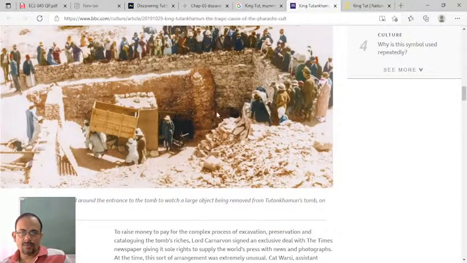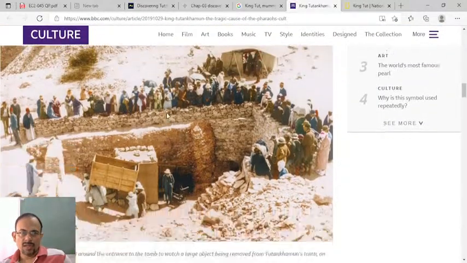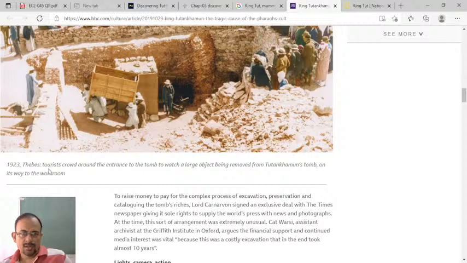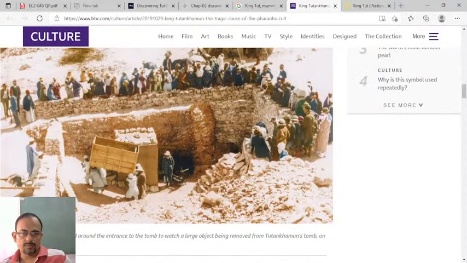See, this is the Valley of Kings, from where his dead body was taken out, his coffin was taken out. It is a picture of 1923. Tourists crowd around the entrance to the tomb to watch a large object being removed from Tutankhamun's tomb on its way to the workroom.